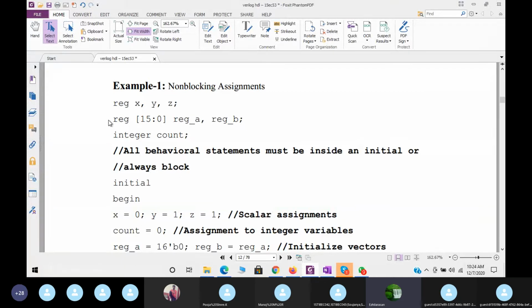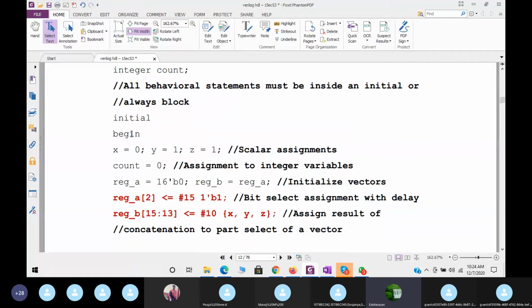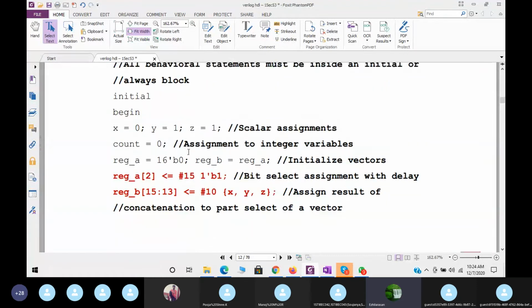Now in the initial begin, X is 0, Y is 1, Z is 1. Count is 0, register A is assigned 0, and register B is assigned whatever value is assigned to register A. It will initialize the vectors for register A and register B.